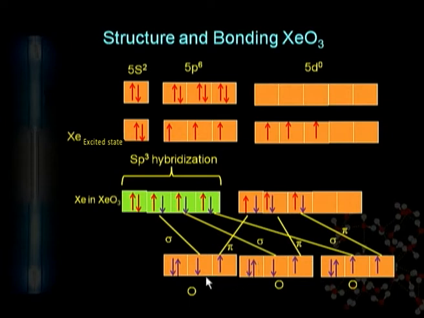Make it clear here, there are 2 unpaired electrons in each oxygen atom. 1 electron forms the sigma bond with the hybrid orbitals and the other electron forms the pi bond with an unhybridized orbital. It is always necessary to make clear that a pi bond should always involve unhybridized orbitals. And for another oxygen atom, the sigma bond is formed with hybrid orbitals and the pi bond is formed with unhybridized orbitals.